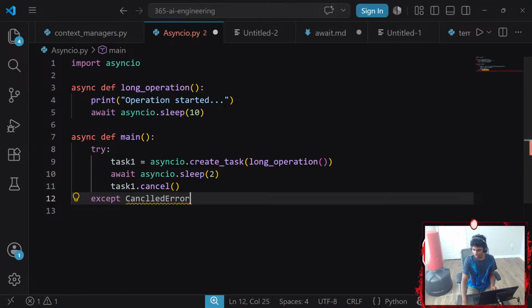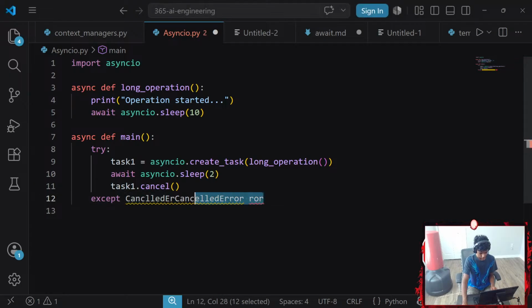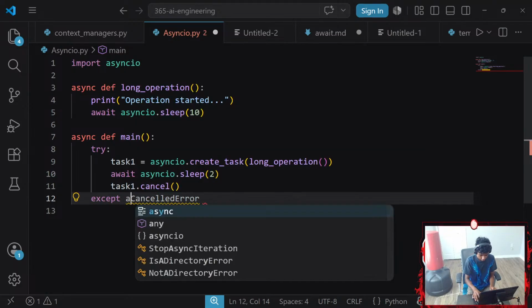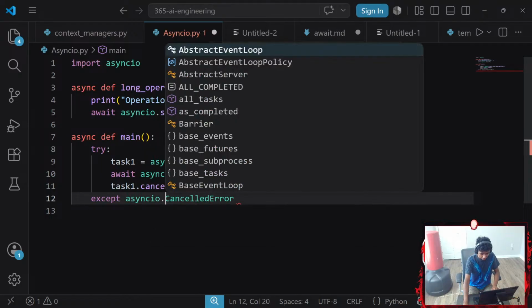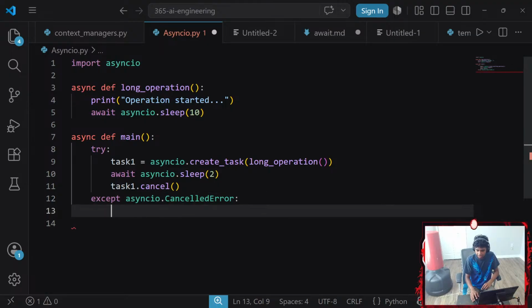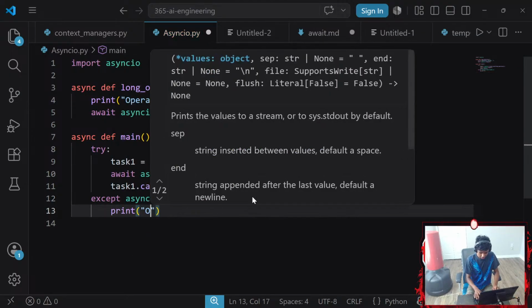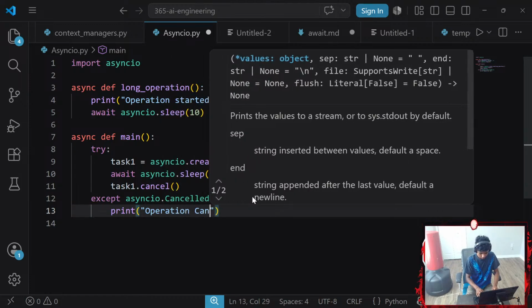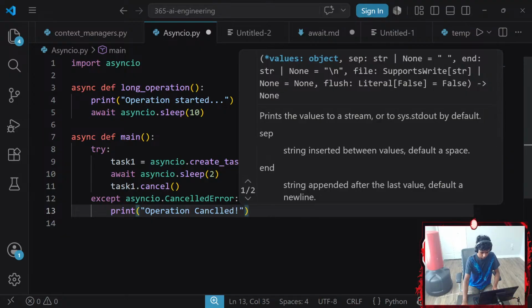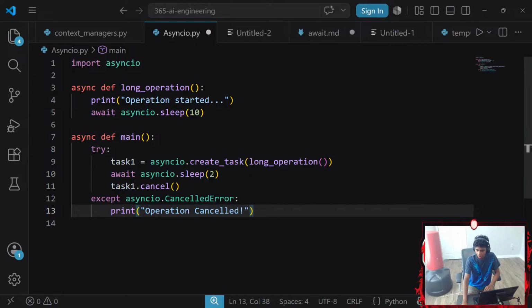Is this not like a legitimate error name? What the hell? Cancel error is not legitimate. Oh, maybe. Async IO. There we go. This makes so much more sense. So it's async IO's cancel error. In this, I'm going to go ahead and print operation cancelled. There we go. So operation cancelled, expected output, yada yada.